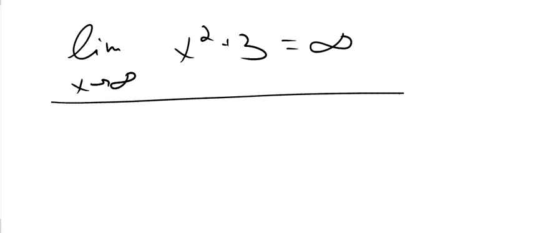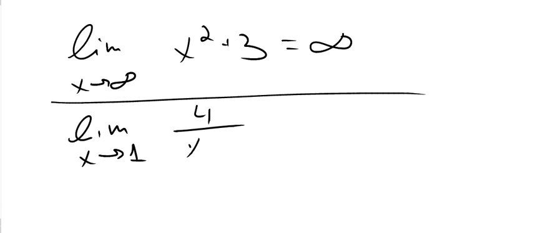Another very common place is the domain because, for example, I can't get to 1 in this function because it's not well defined. I can ask what happens when I get closer to 1, and then we'll see you can ask it about what happens when I get closer from the left or the right. But it's not important. The important thing is the limit is a big word that just says what happens when I get really close to. And we use it usually when we talk about places we can't get to, which is positive infinity, negative infinity, and domain points.